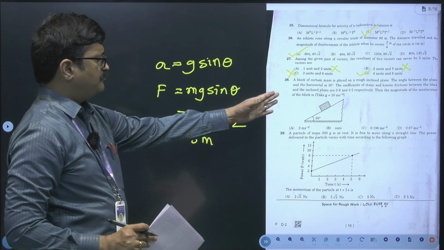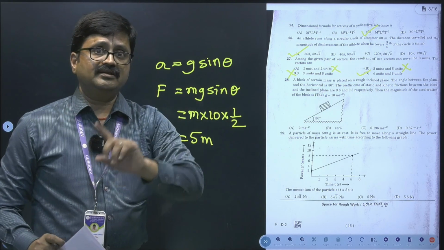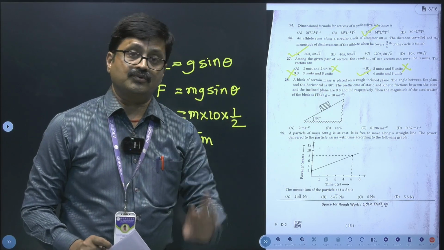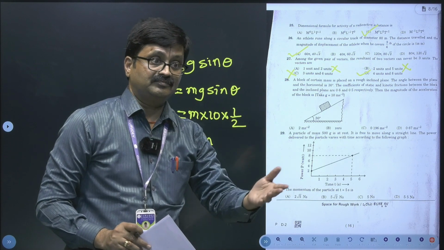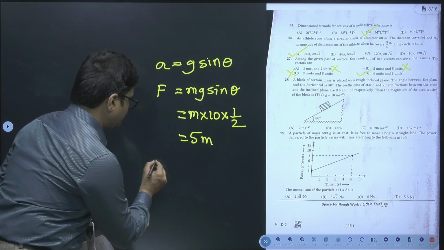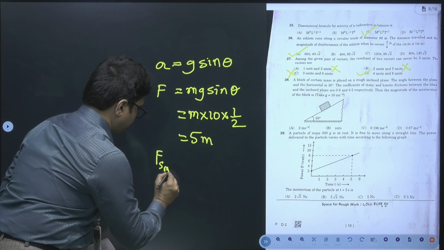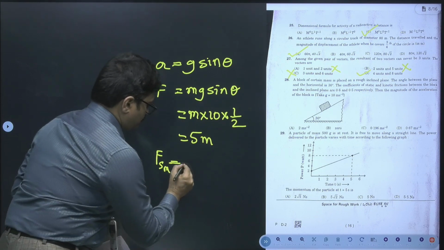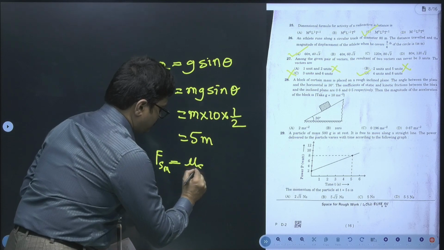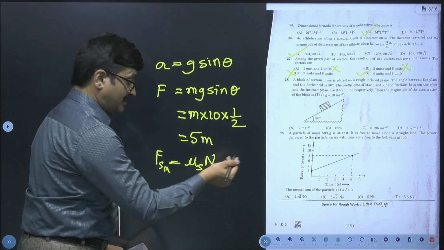Okay. But according to the problem, there is a friction. They have given coefficient of static friction also. Let us calculate Fs max. That is limiting friction here. Now this limiting friction, we can calculate it as what? Fs max is equal to mu s into normal reaction. Now what is normal reaction? mg cos theta.